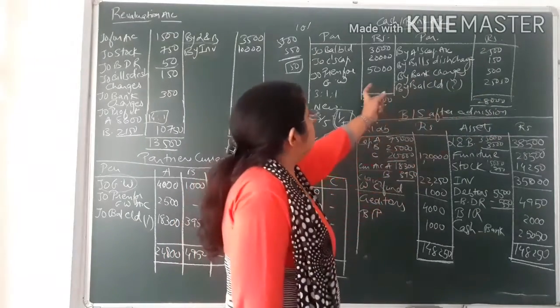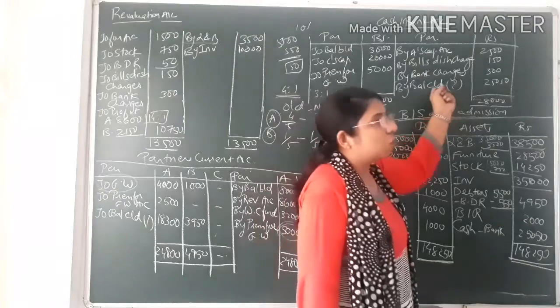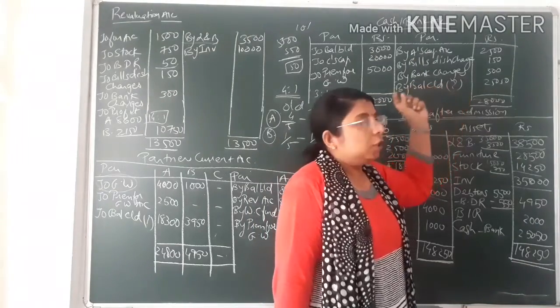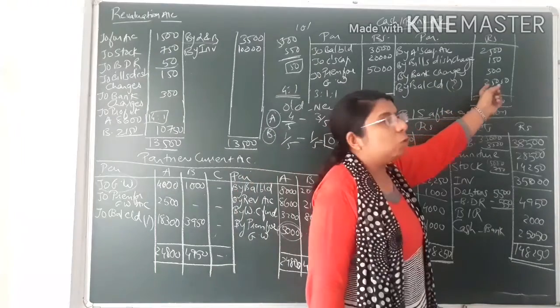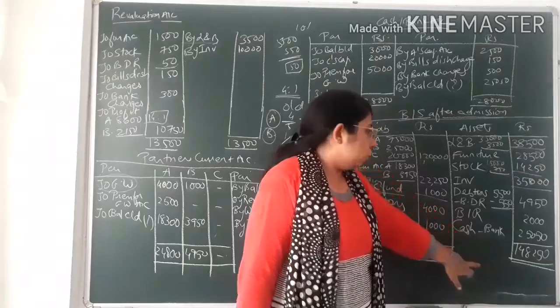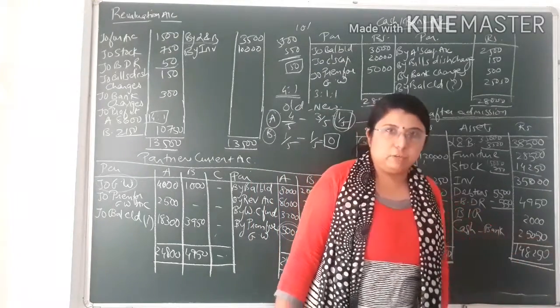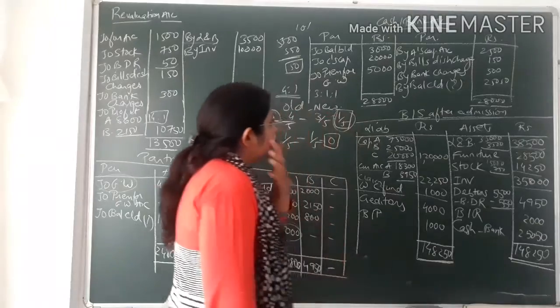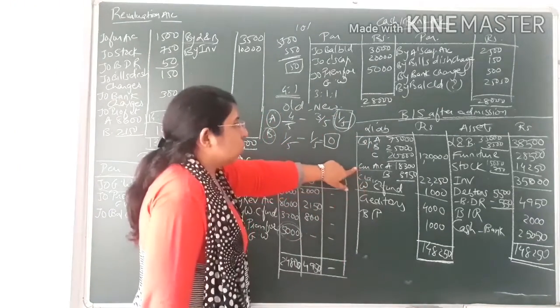If the difference comes on the debit side, then it would become an overdraft. But over here the difference comes on the credit side. It means the total of the debit side is more. So the debit balance would come to 25,050. Since it is a debit balance, we'll write it on the asset side, the new balance of cash and bank, that came to 25,050.